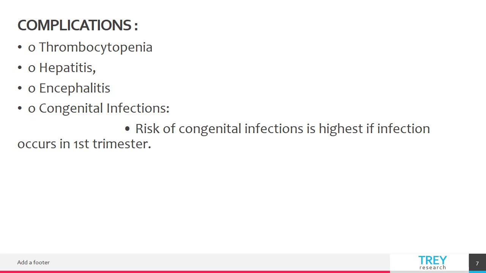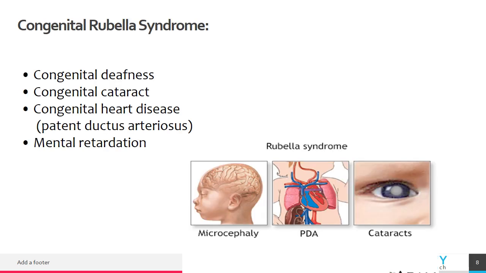Complications of rubella include thrombocytopenia, which is decreased platelet counts, hepatitis, encephalitis, and congenital infections, that is congenital rubella syndrome, and its risk is highest if the infection occurs in the first trimester. So if a pregnant lady gets exposure to rubella in the first trimester, there are high chances of developing congenital rubella syndrome, and the characteristics include congenital deafness, congenital cataract, congenital heart disease, especially patent ductus arteriosus, and mental retardation.